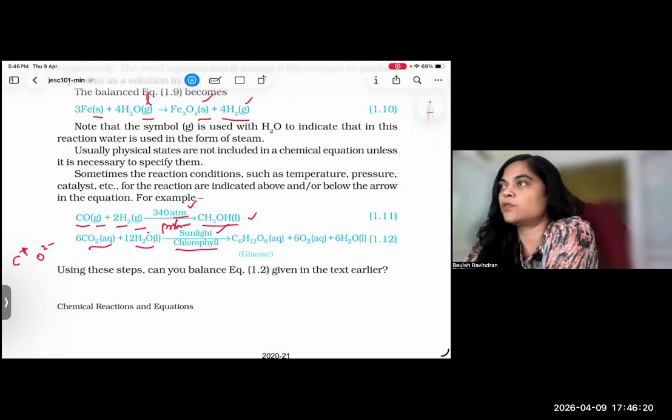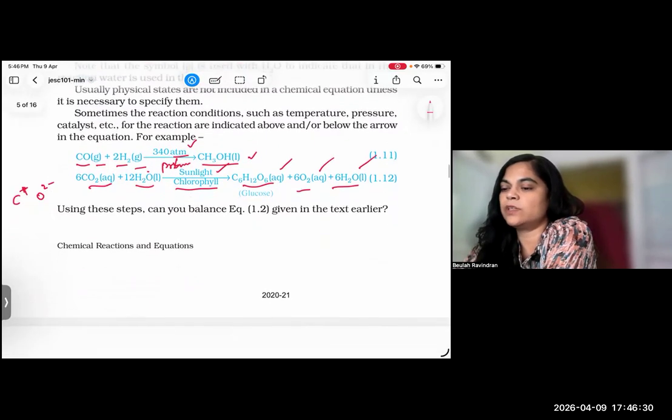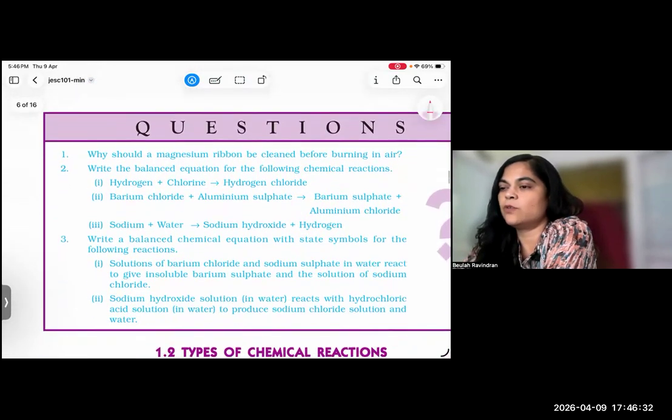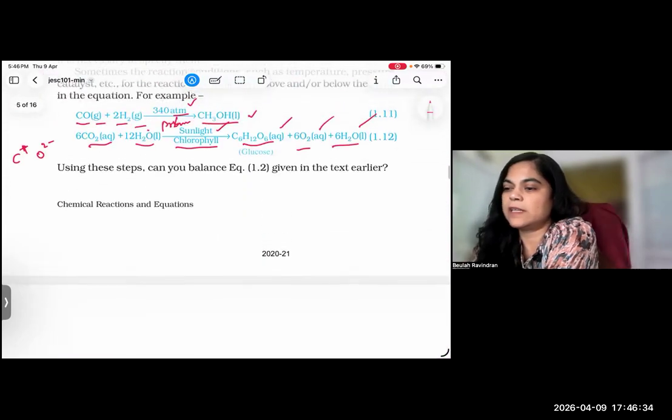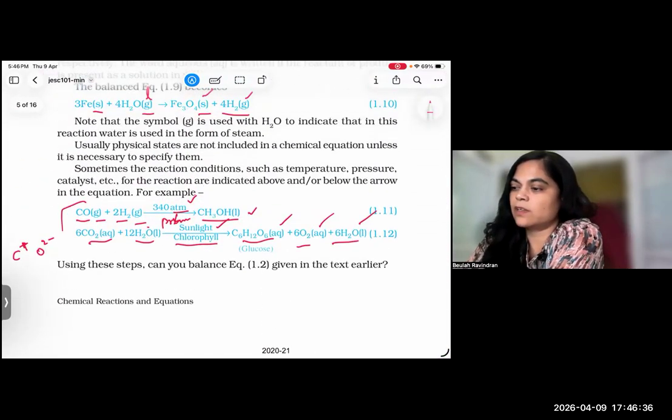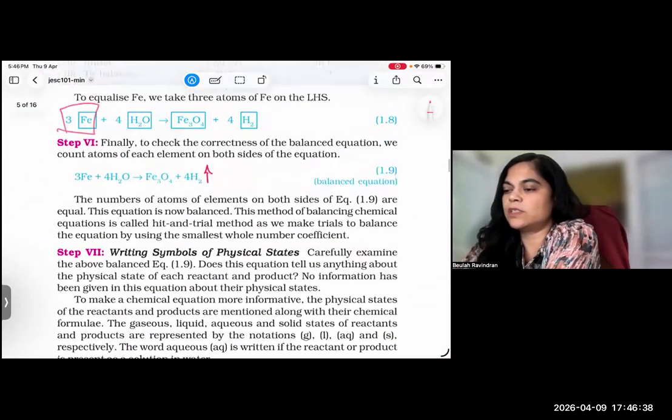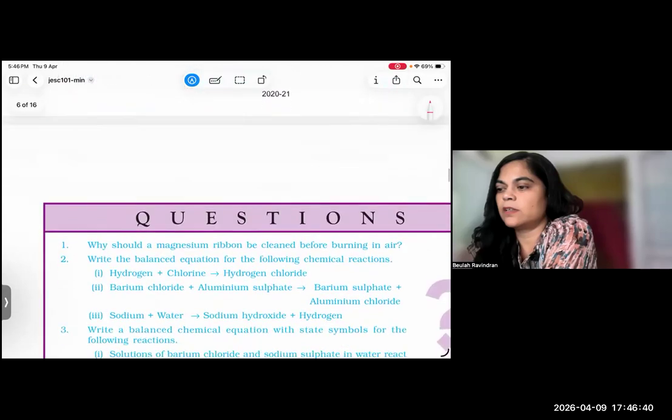It produces its own sugar, that is glucose. It is in an aqueous state. 6CO2 is also in an aqueous state. 6H2O is in a liquid state. Okay, you have to balance these two equations step by step. You know how to balance it, right? Take it as homework, children.